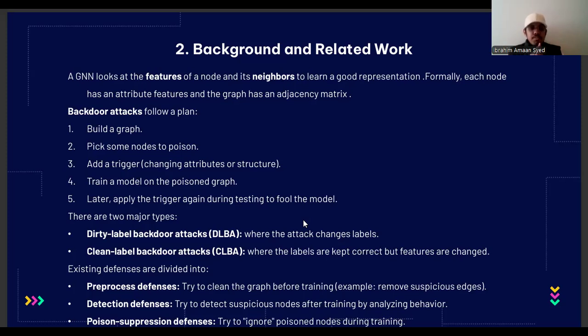The currently existing defenses are of three types: pre-process defenses, detection defenses, and poison suppression defenses.